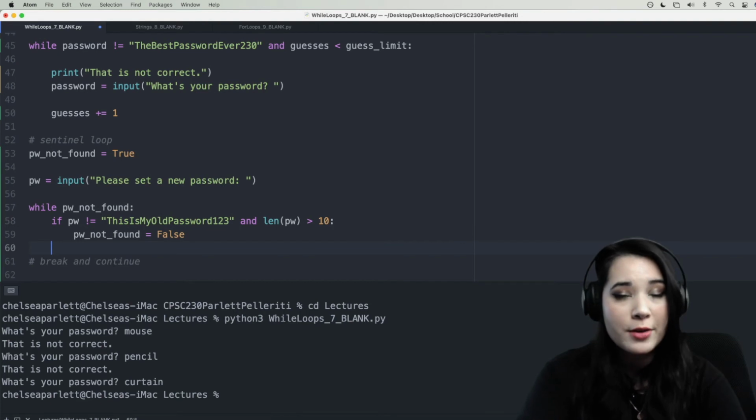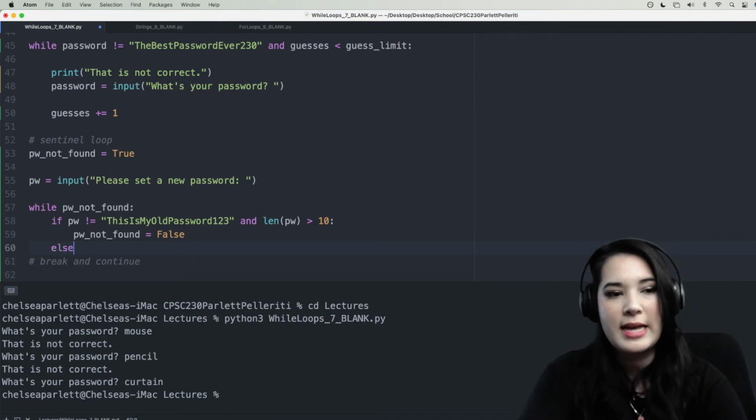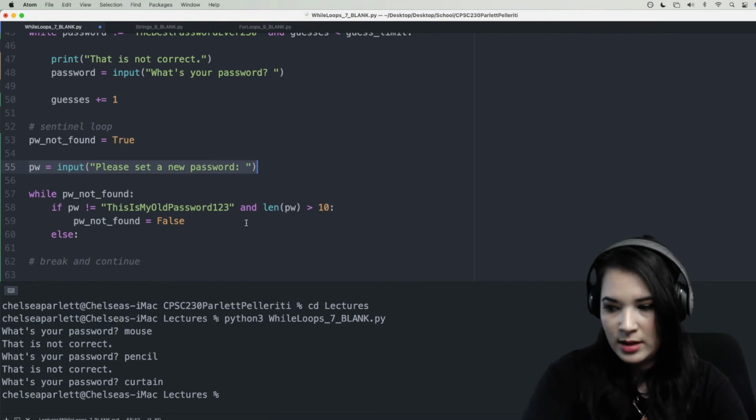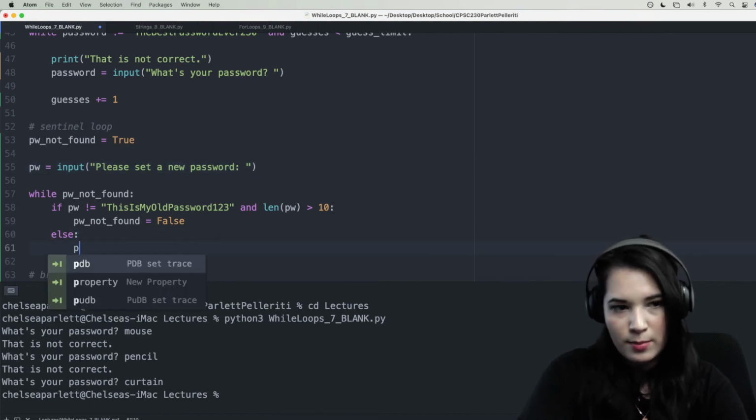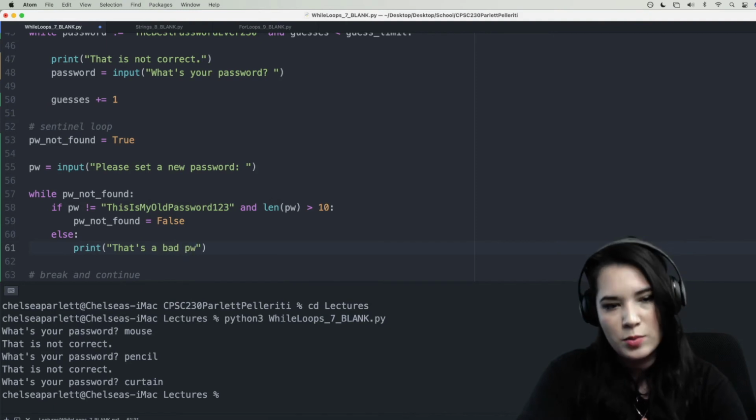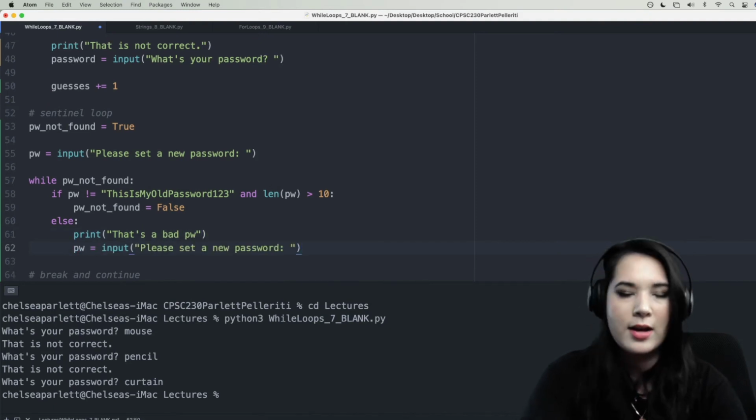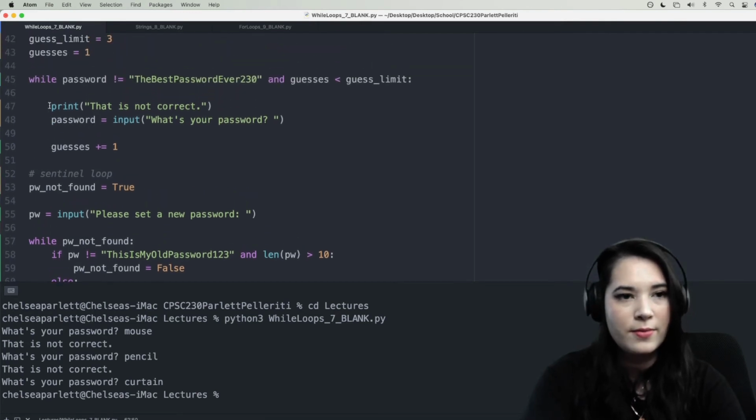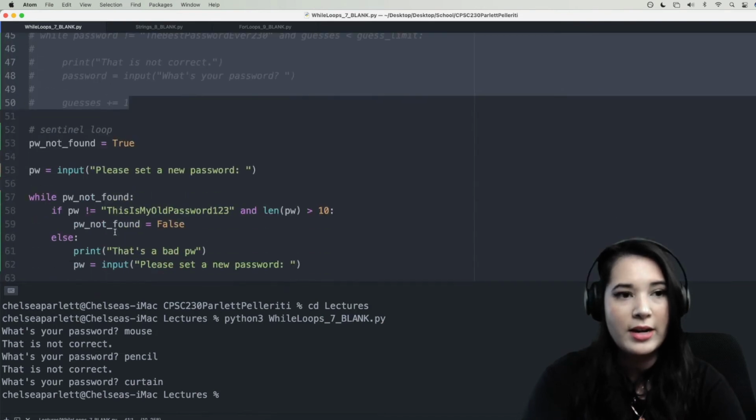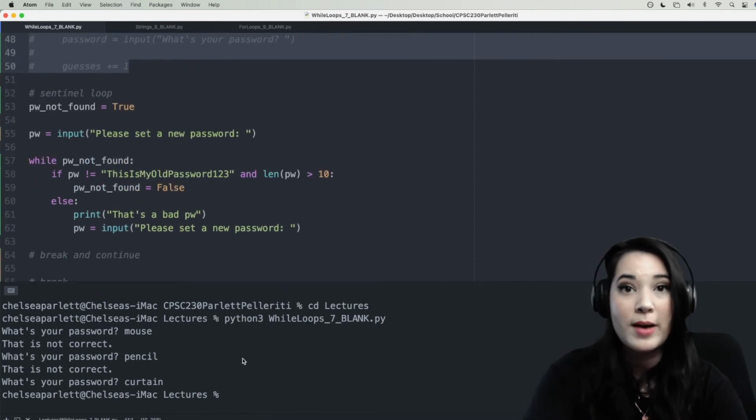However, if either of those conditions are not met, we're going to want them to re-enter a new potential password. So we're going to say else, and we're going to copy and paste this, and we're going to say print that's a bad password, and then ask them for a new one. All right, let's go ahead and save, and let's comment out the old code that we had and go ahead and run this. So let's choose a password.